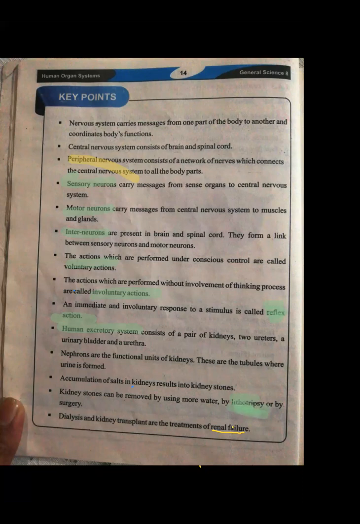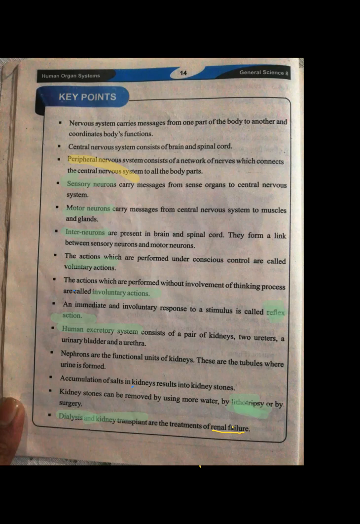But let's say if it is not getting cured easily, then what is the last option? We all know that dialysis and kidney transplants are the treatments of renal failure. Renal failure means that your kidneys are not able to work properly, the way they normally behave. They need dialysis and kidney transplant.